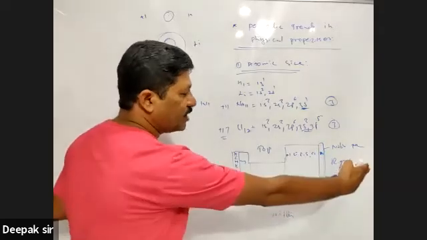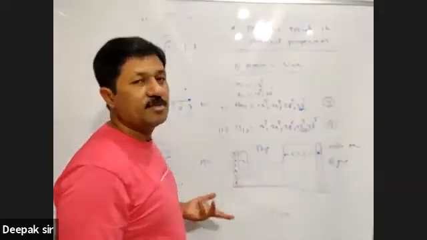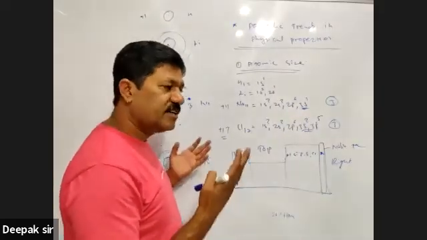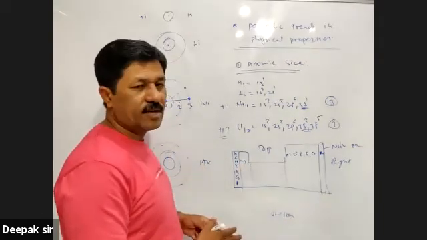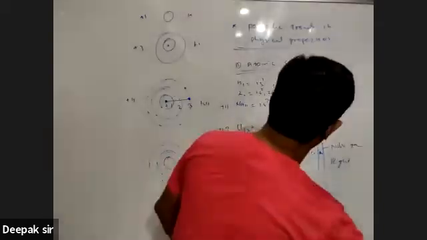और left to right जब move करते हैं तो shielding effect is not that much because shell is not added. So shielding effect is less, and that's why size contract होता है. So these are the reasons behind this atomic size. Okay.